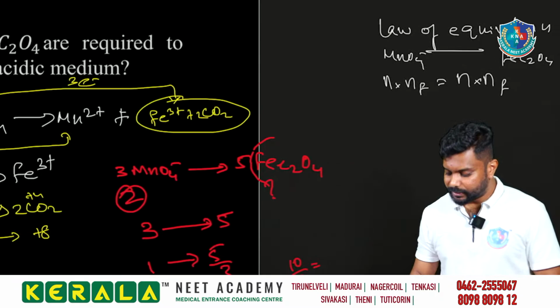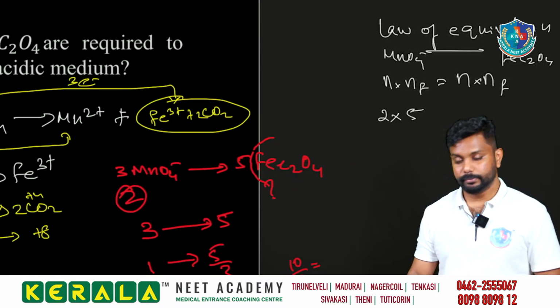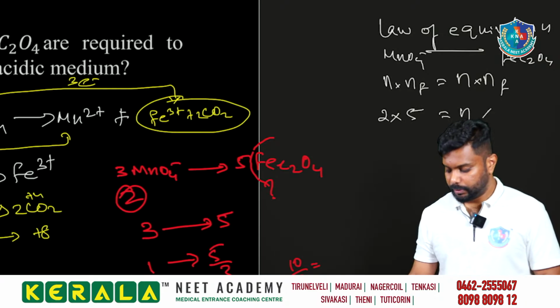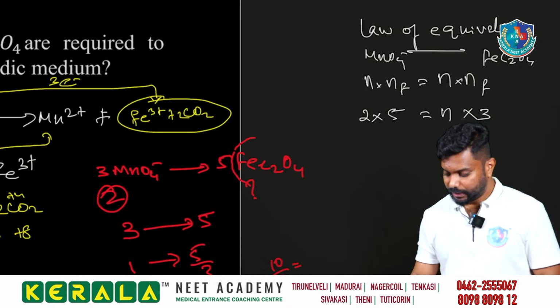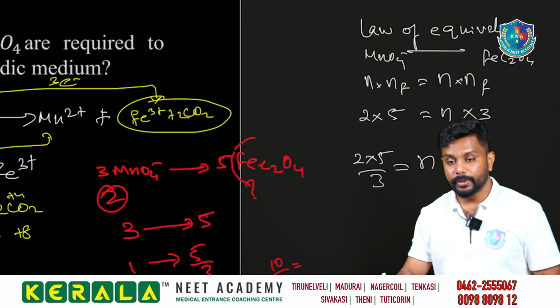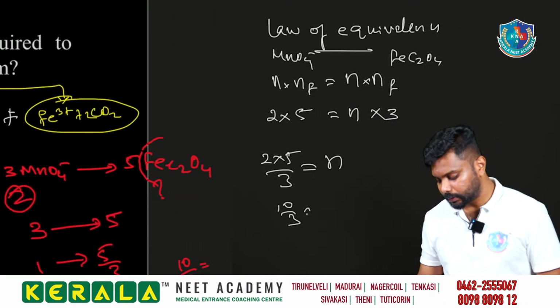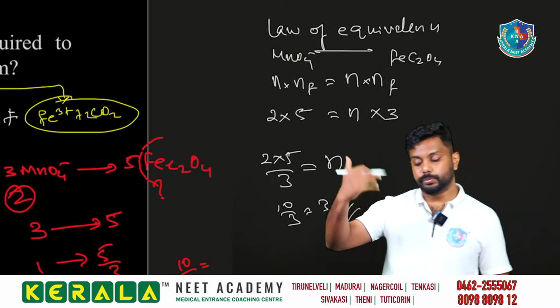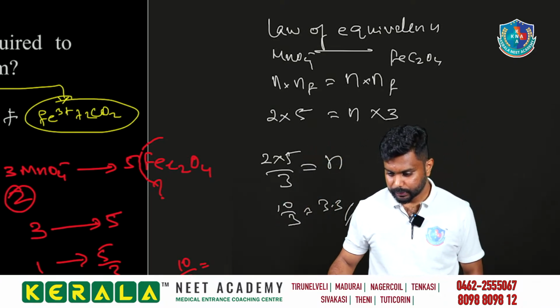The moles of MnO4 minus are given: 2, into n factor, electrons involved, that is 5. N we have to find, into n factor, that is 3 for FeC2O4. So 2 into 5 divided by 3 is the number of moles of FeC2O4 we have. That is 10 by 3, which is 3.33. Very good.